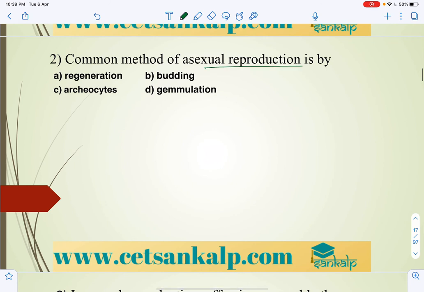The most common method of asexual reproduction is budding, and we can also say fission. I already mentioned that.